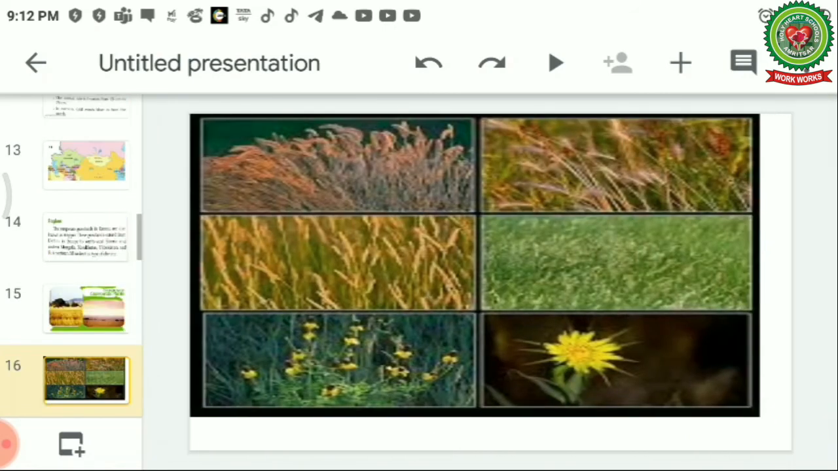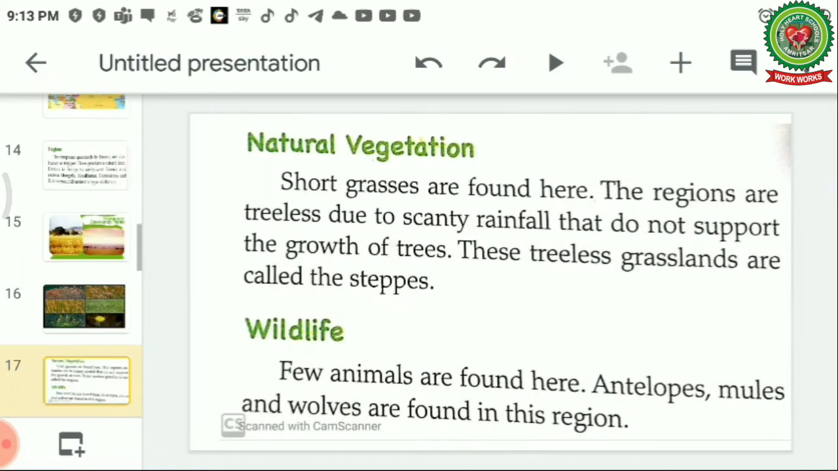Now we will discuss the natural vegetation. The natural vegetation over here is small, short grasses. This region is mainly treeless. There are no trees because the rainfall is scanty. And the treeless grasses which grow over here are known as steppes.